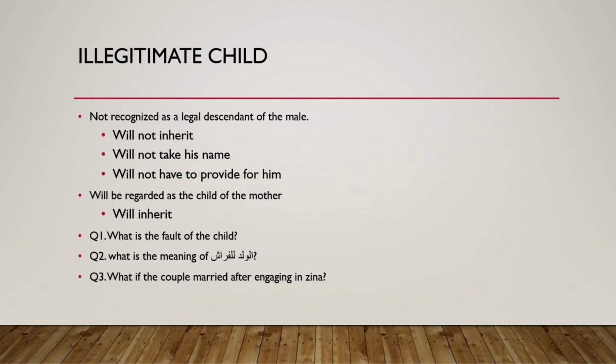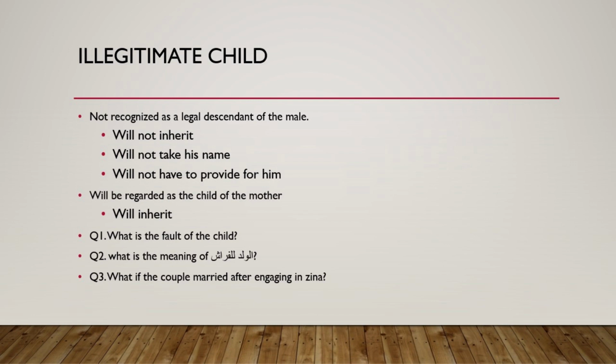Avoid haram. But they met. It was haram for them to meet. They met. Now, the woman has conceived out of wedlock. Now they get married. Will that child still be called an illegitimate child?